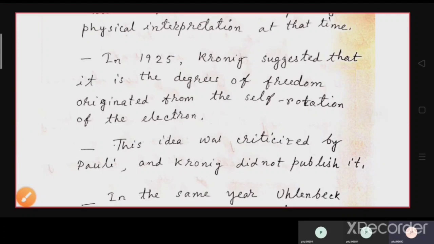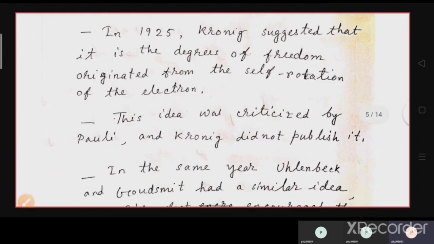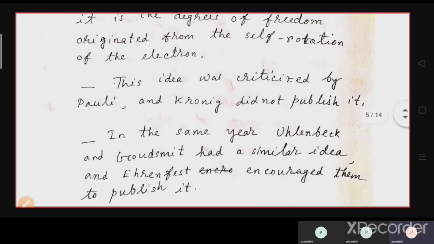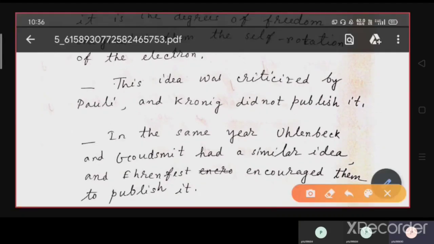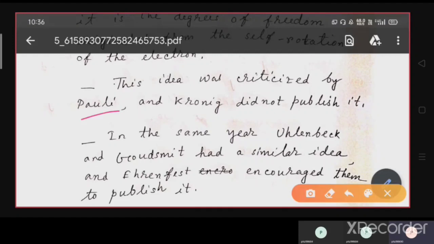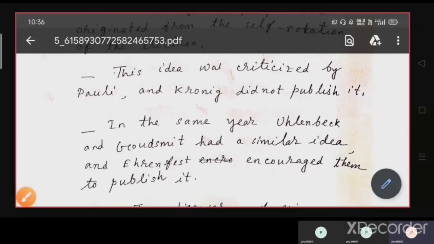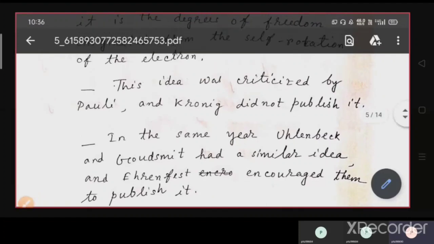Now this idea was very much criticized by Pauli, and Kronig did not publish it. He thought maybe his idea could not be true.